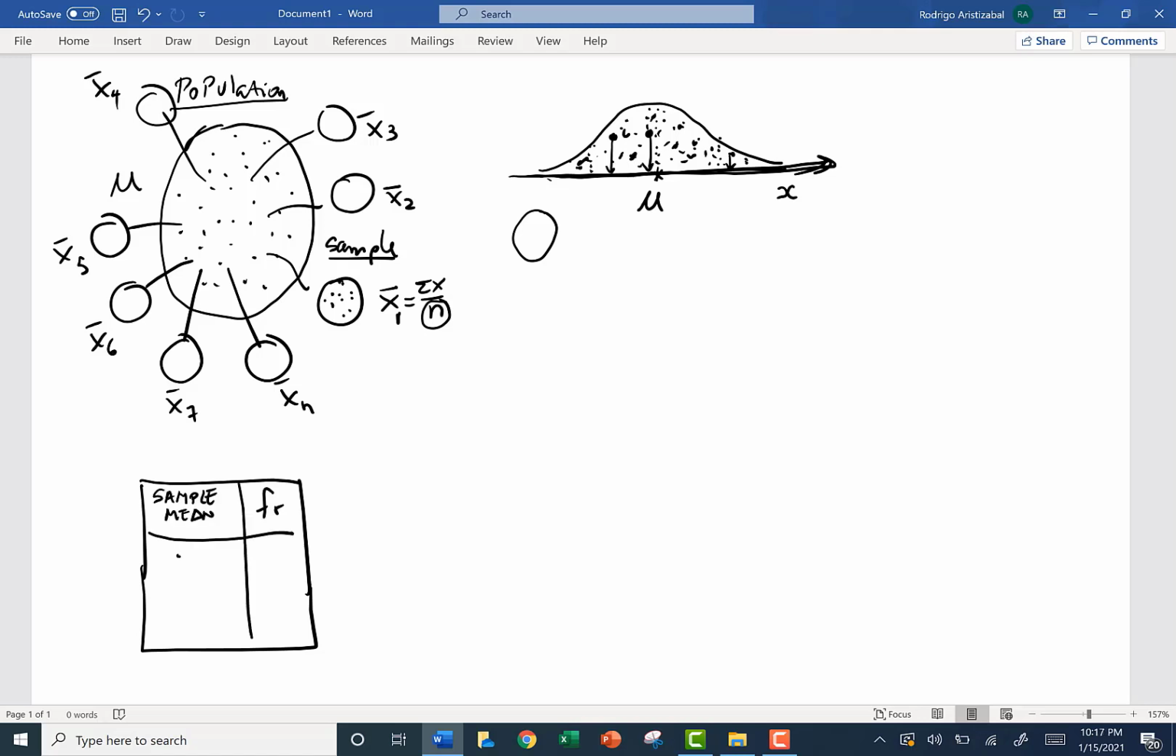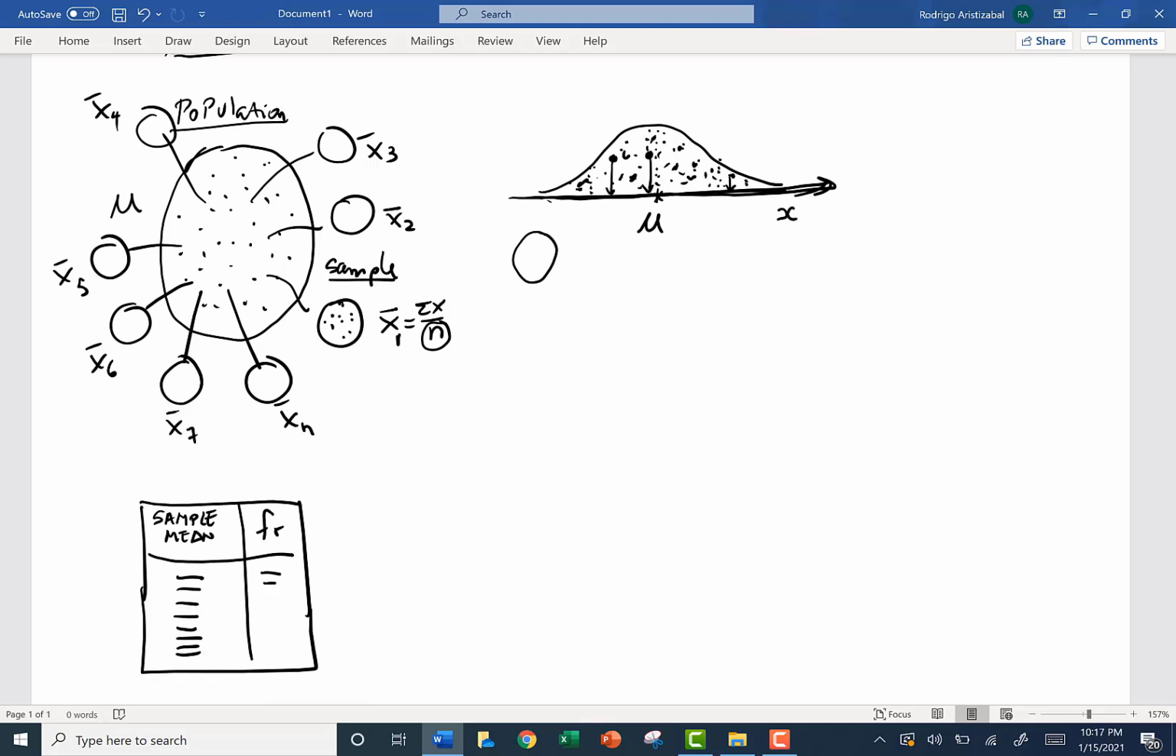Here we can list all possible values that the sample mean can take. In this column we have the frequency with which these sample means appear among all of these values. Then we can obtain a sampling distribution for all sample means. Then we have a number line, but in this number line we are going to organize all of these possible values of the sample mean.